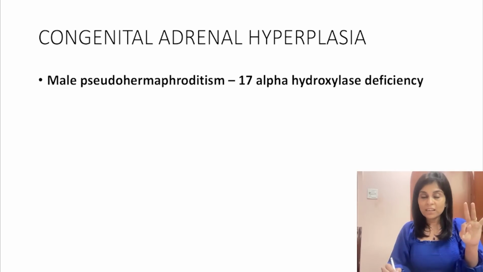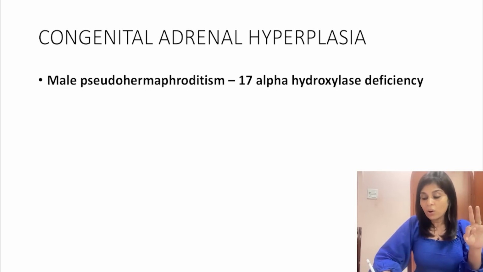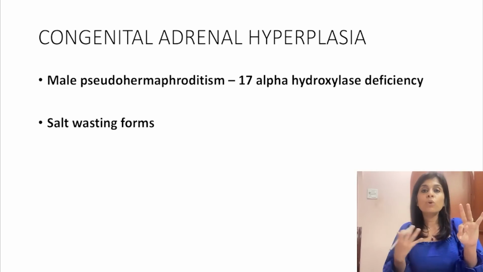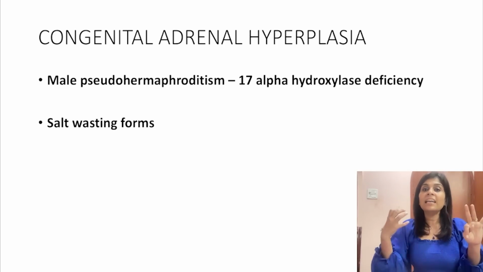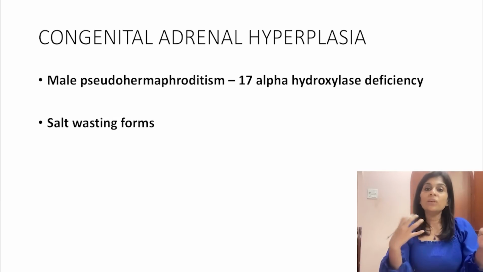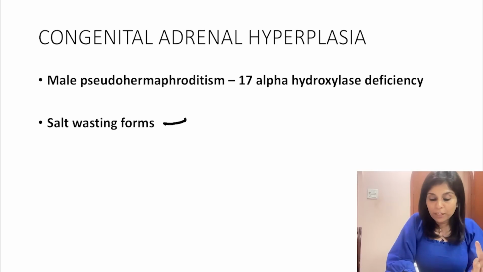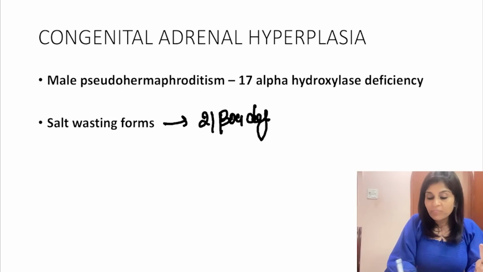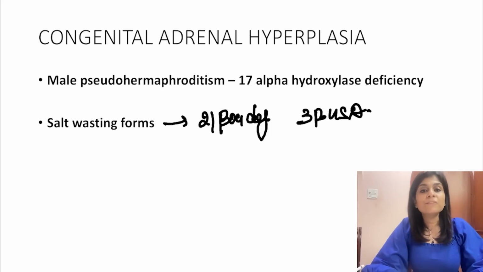Point number 3. Most of the congenital adrenal hyperplasias present as salt wasting forms. What do I mean by salt wasting forms? They present with hyponatremia and hypotension. So what are the examples? Examples will be the most common 21 beta hydroxylase deficiency and 3 beta hydroxysteroid dehydrogenase deficiency.